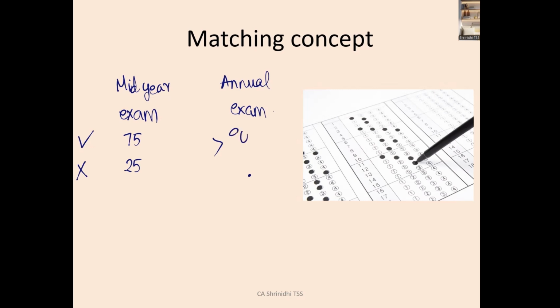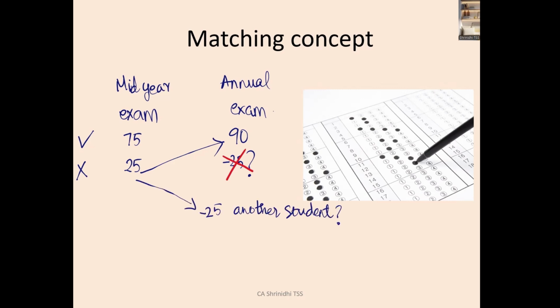What happened in your annual exam? You scored 90 marks. That means you wrote only 10 marks' worth wrongly. The rest were correct, right? Now if I tell you that in your mid-year exam you lost 25 marks and I am going to adjust those 25 marks against your annual exam, is that possible? As a student, won't you be surprised by this? No, that is not at all possible, correct?